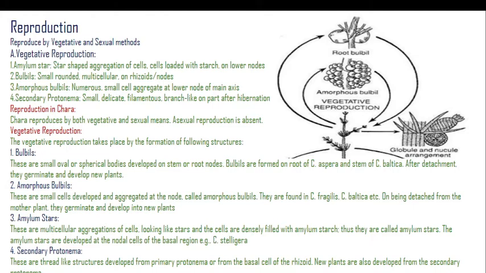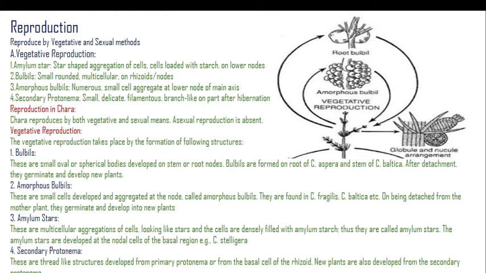Bulbils are small oval or spherical bodies developed on stem or root nodes. Bulbils are formed on the root of C. aspera and the stem of C. baltica. After detachment, they germinate and develop into a new plant body.